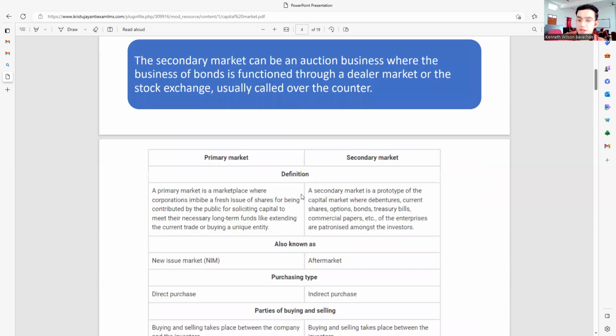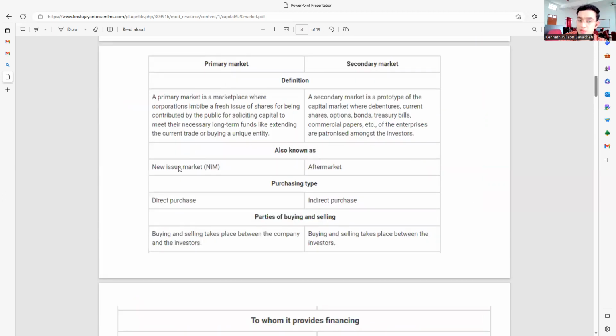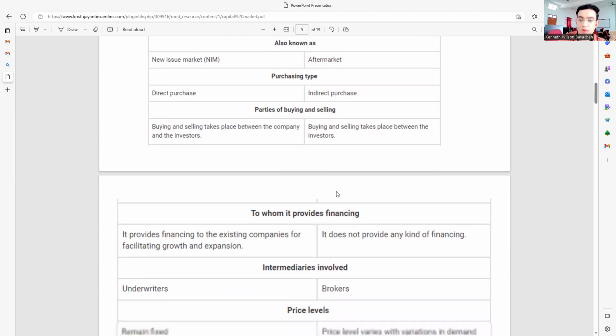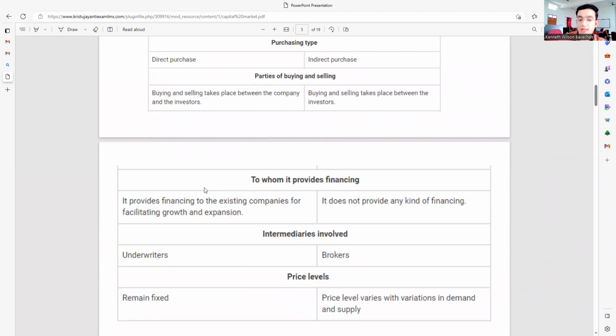Coming to the differences, the definition is already done. The primary market is also known as the new issue market, and the secondary market is called the aftermarket. The purchasing is direct under the primary market and indirect under the secondary market. In the primary market, the company and investors come in and do the buying and selling. In the secondary market, only the investors do the buying and selling. The primary market provides financing for existing companies to facilitate growth and expansion, whereas the secondary market doesn't provide any financing at all.